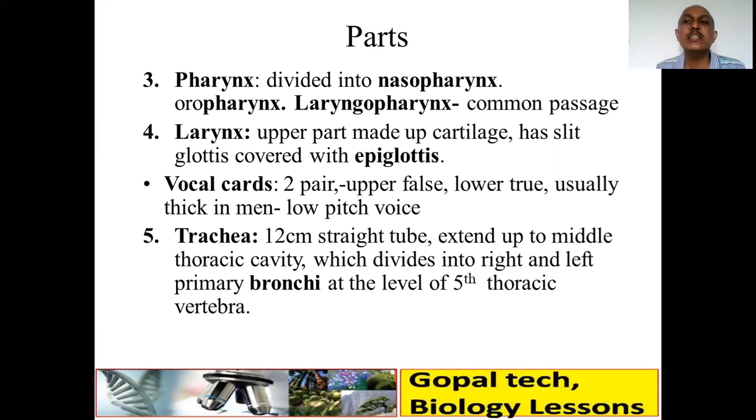Then the larynx continues as the trachea, a windpipe. It is around 12 centimeters long, a straight tube extending up to the middle of your thoracic cavity. Then it is further divided into right and left primary bronchi at the level of the fifth thoracic vertebra. So there are vertebrae from the backside, and up to the fifth level the trachea will extend.